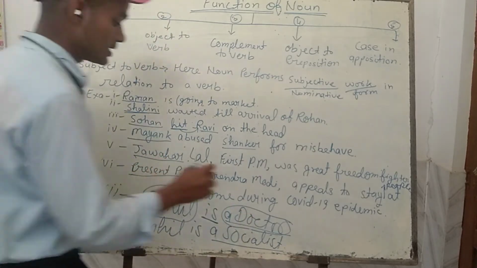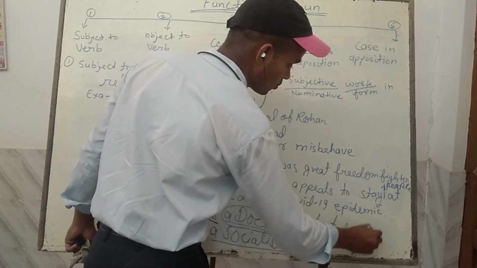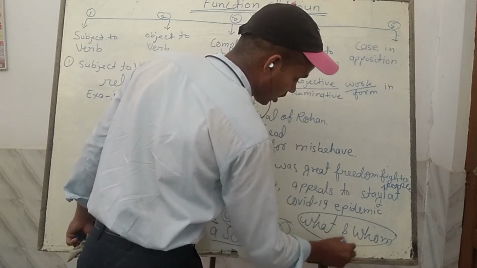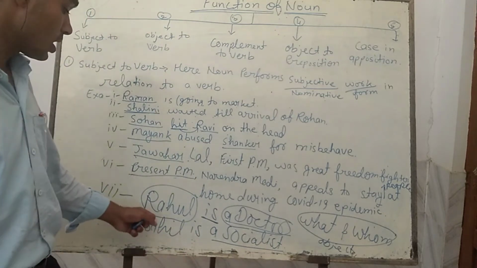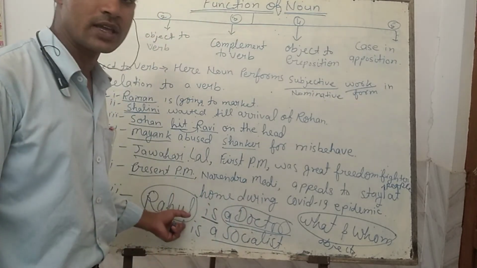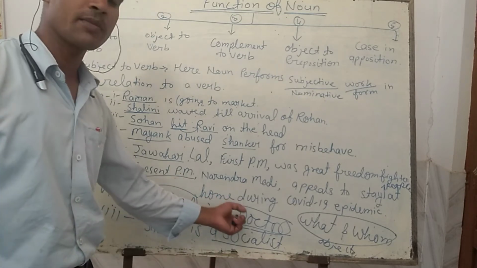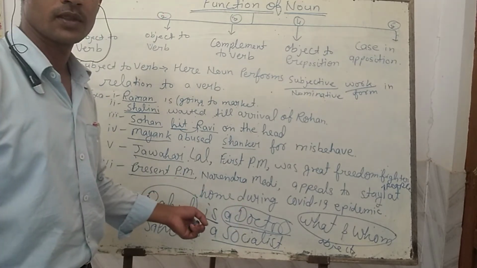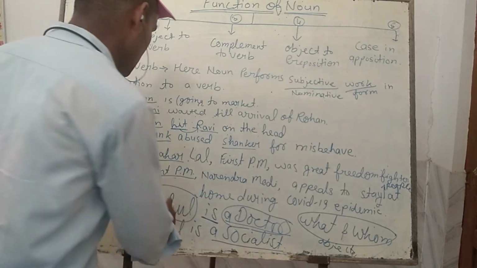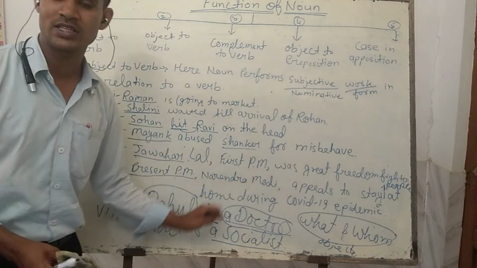So here I said that if you ask what and whom, then it will reply about the object of the sentence. So here Rahul is a doctor. What is Rahul? A doctor. It means this noun, doctor, qualifies the same noun Rahul. It is talking about the same noun. If I can say, what is the name of the doctor? The name of the doctor is Rahul. So if what is the name of doctor, you can say doctor's name is Rahul. So it can be subject, it can be complement, vice versa situation is here.